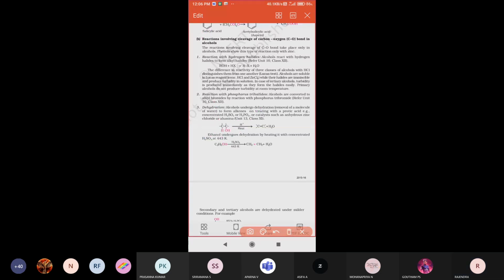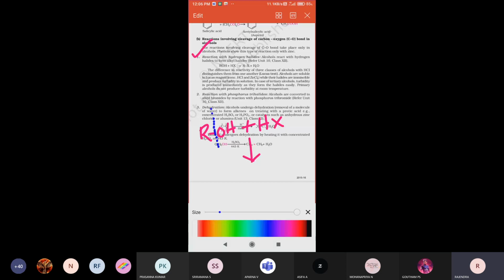First one is the reaction with the hydrogen halides. That means alcohols react with hydrogen halides, HX. What will happen? We already know the bond cleavage is happening between carbon and oxygen. The hydrogen halide dissociates into H plus and X minus, and the alcohol dissociates into R plus and OH minus.